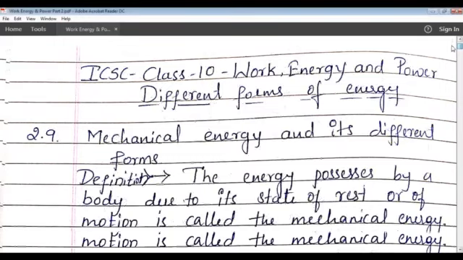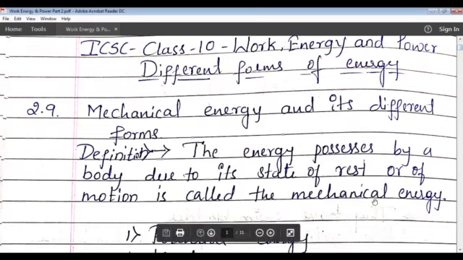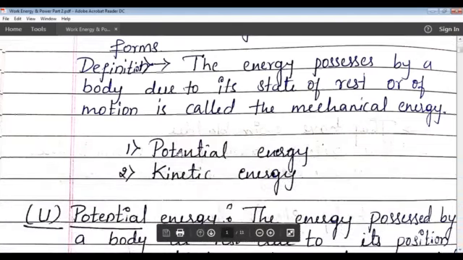So, you already know what mechanical energy is. The energy possessed by a body due to its state of rest or of motion is called mechanical energy. Maybe it is possessing the energy because of the state of rest or because of the motion. In mechanical energy, we have two kinds of energy, that is potential energy and kinetic energy.